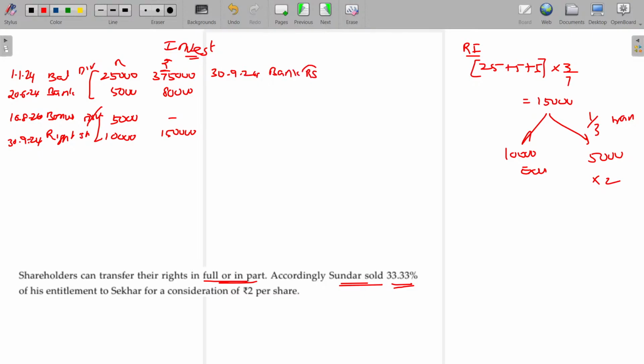Right share renouncing, number and rupees. You get 10,000 rupees. Don't write the number here because it's not actually a share, it's only a right. The number represents the number of shares. This 5,000 is the number of rights you have, it's not shares. Once the right is converted into shares, then it comes in the column. Right means share column. Clear?